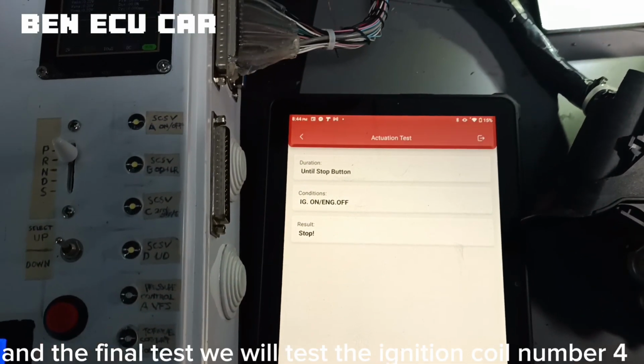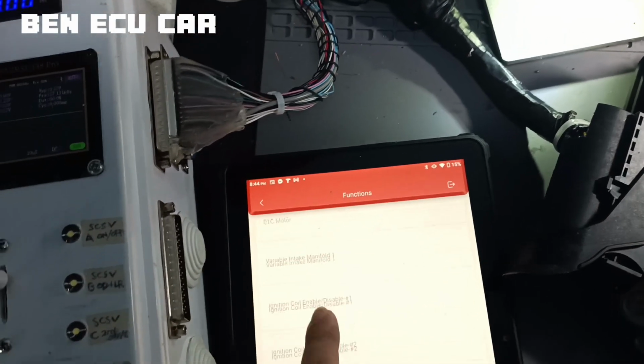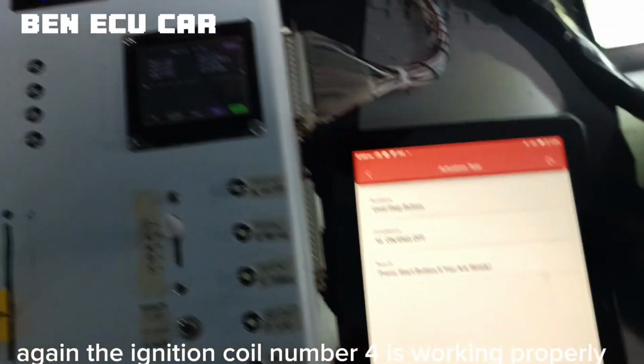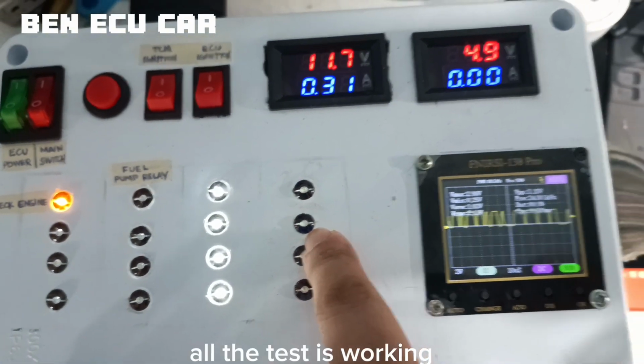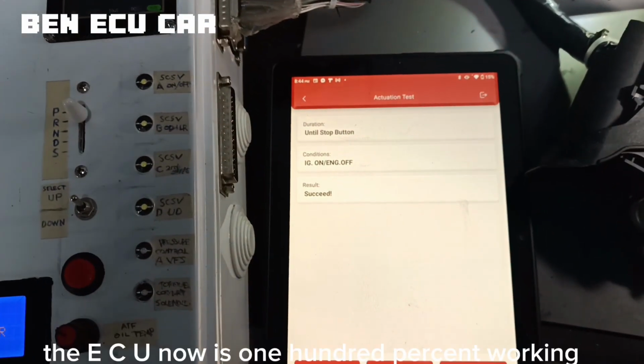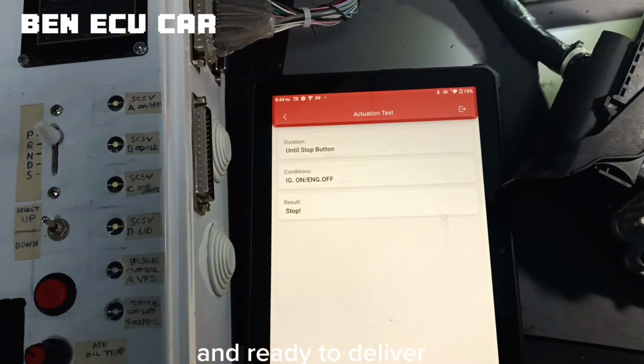In the final test, we will test ignition coil number 4. Again, ignition coil number 4 is working properly. All the tests are working. The ECU is now 100% working and ready to deliver.